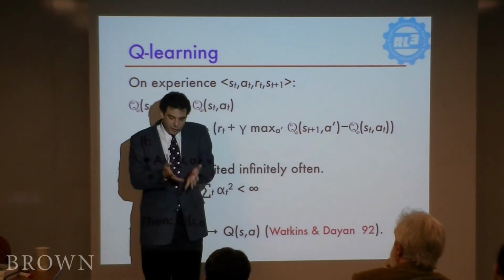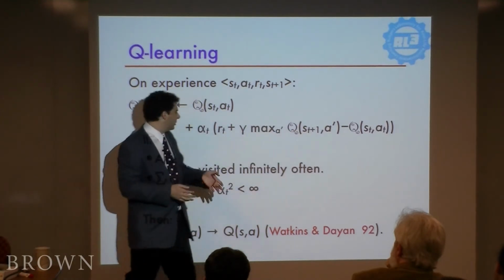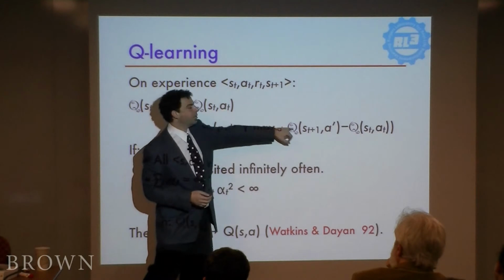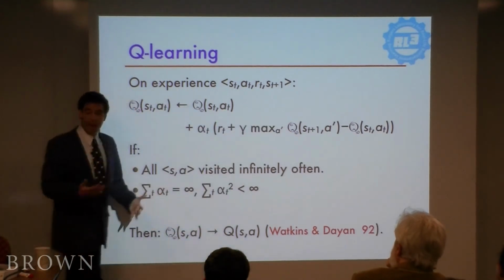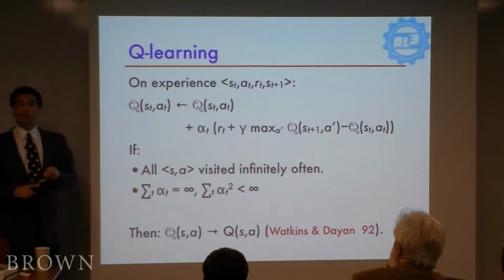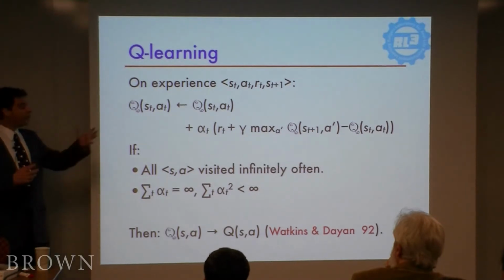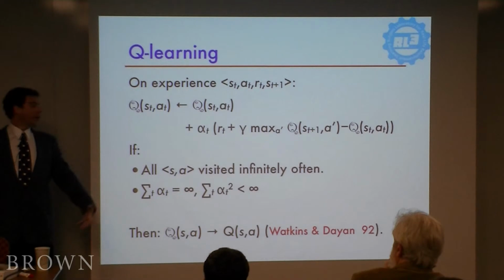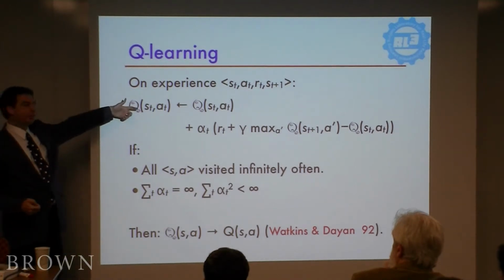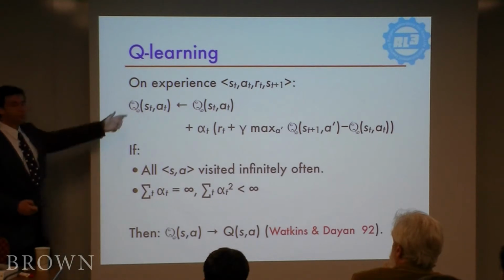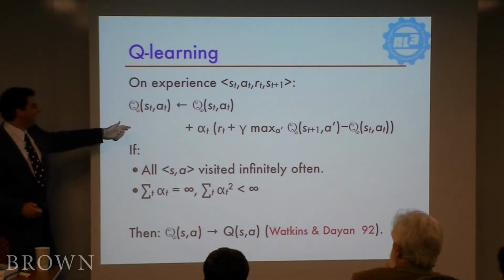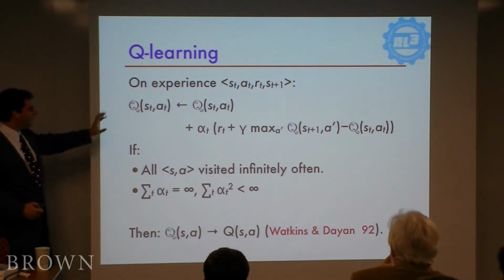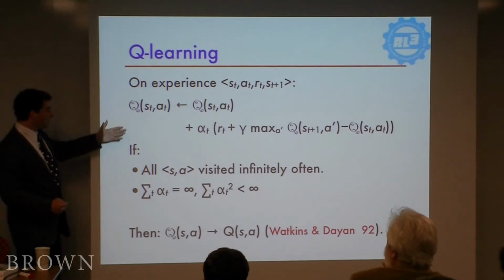So it just takes whatever its old estimate was and it bumps it a little bit towards the reward plus the discounted value of the next state. And what's cute about this is, well, first of all, you can code it with more or less one line. Almost the whole program, if you do this, is all about connecting that algorithm to the actual environment. But the learning algorithm and the behavior stuff in and of itself, it's just this. And as a result, there's been way too much research on it. Because it's not a great algorithm, but it's elegant that it's so short.